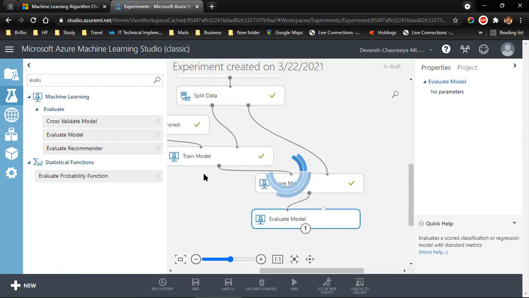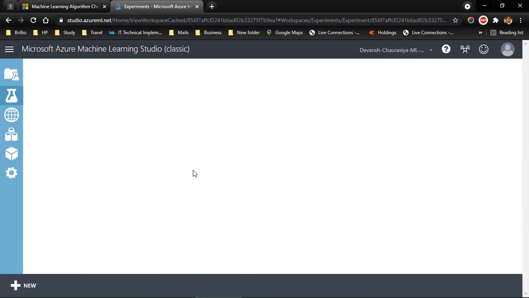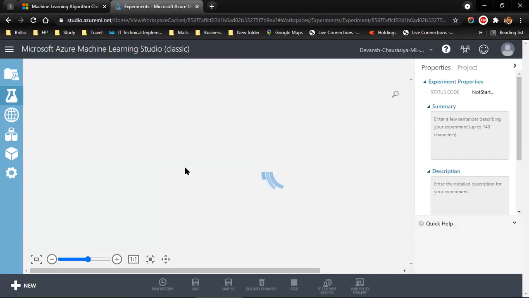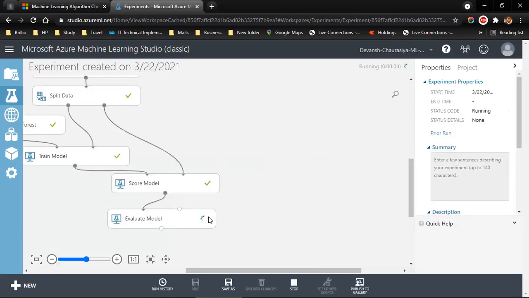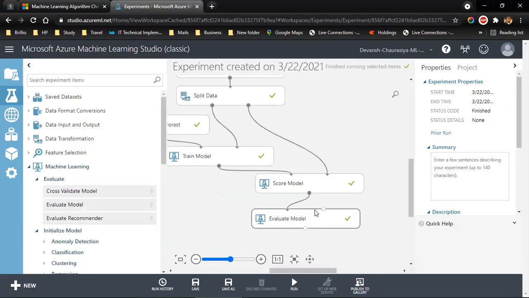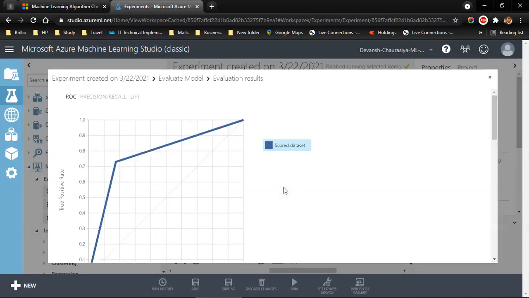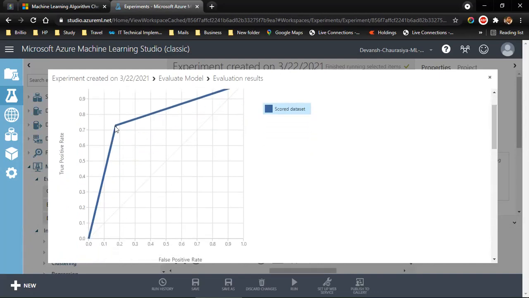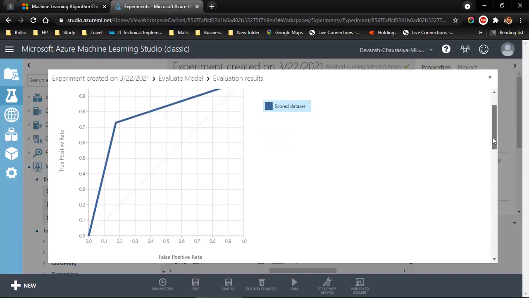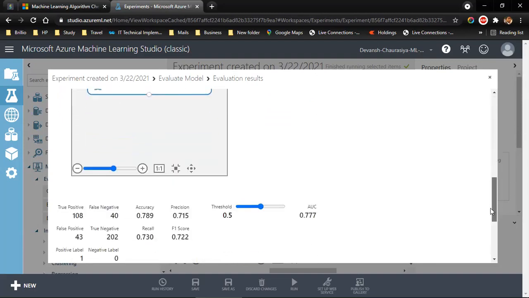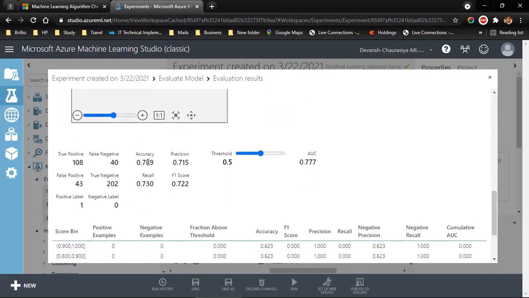Run selected. It's running. All right. So now I can right click. I can visualize. This looks pretty decent. Accuracy must be around 73% something. Go data set. Now if I scroll down, good, accuracy is around 78%.